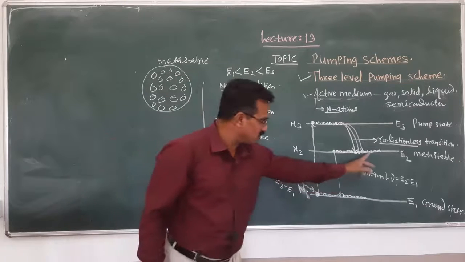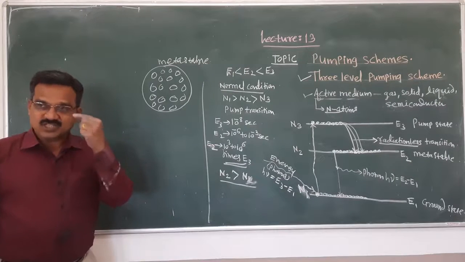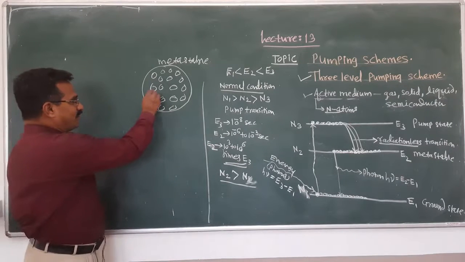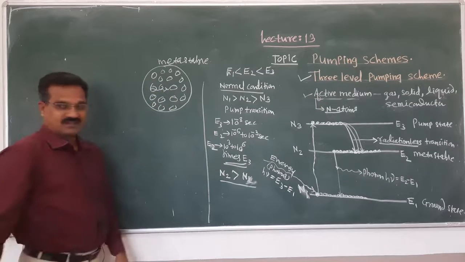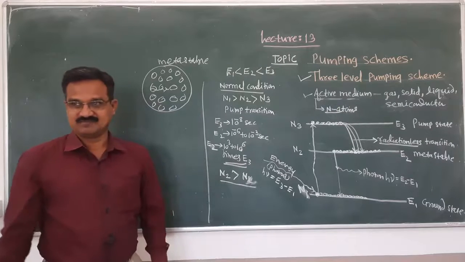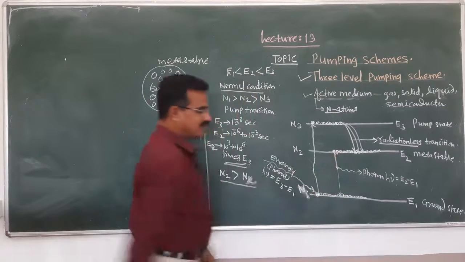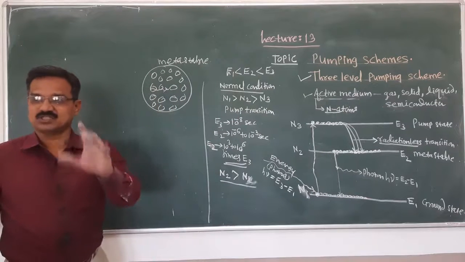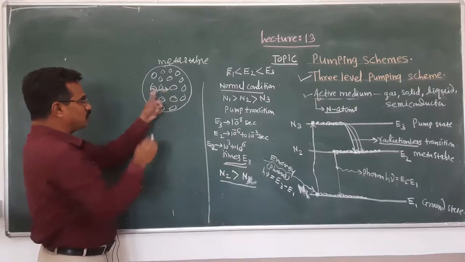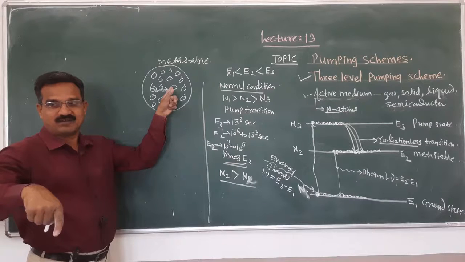The energy of the photon must be equal to E2 minus E1. And the first photon emission is by spontaneous emission. But when this emitted photon interacts with another atom in the metastable state, what will happen?